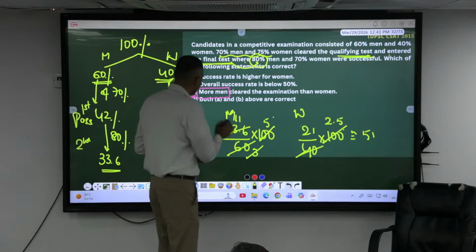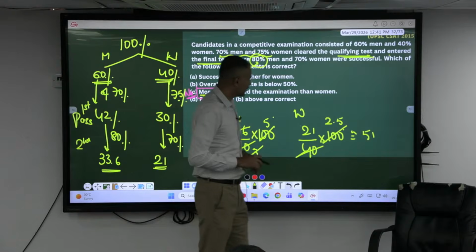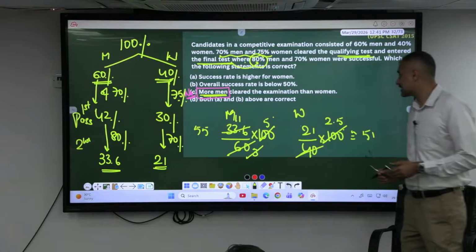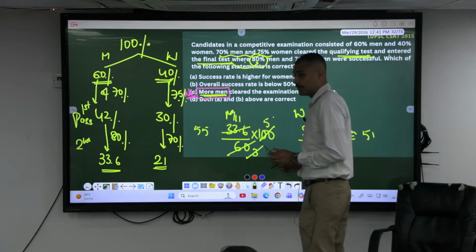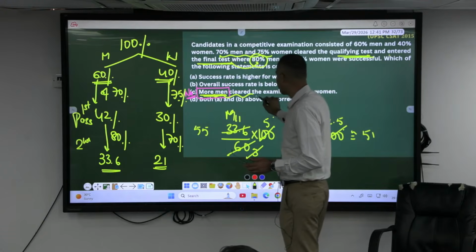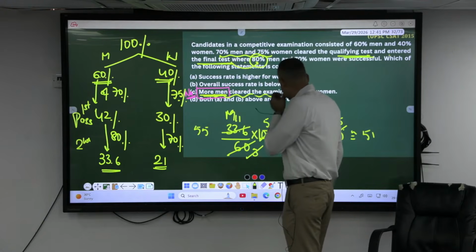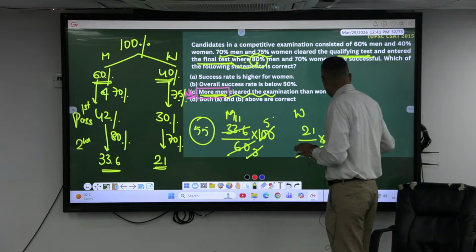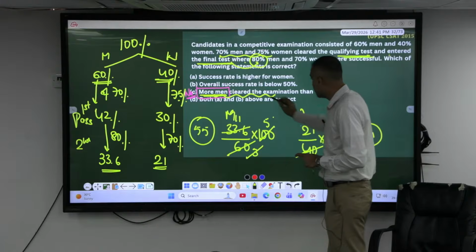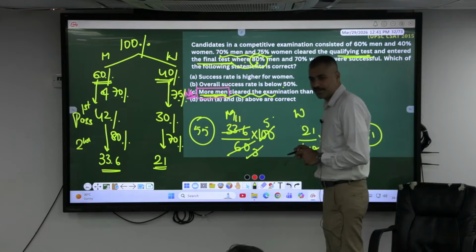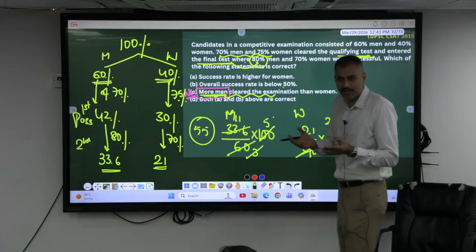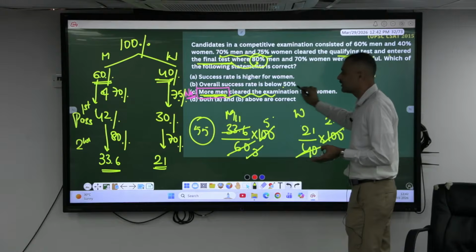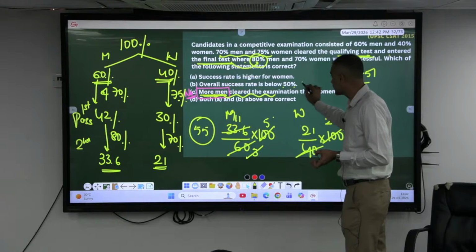So here, can I say more men cleared, or the percentage of men clearing is more? Or else the success rate of men is more. The statement was supposed to be what? The success rate. If I consider here, 55% men are having success and 51% women are having success. Is the success rate below 50? No. If I take the average, 55 and 51 divided by 2, will I get less than 50? No. Hence, this can't be an option.